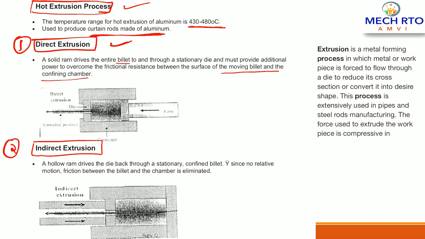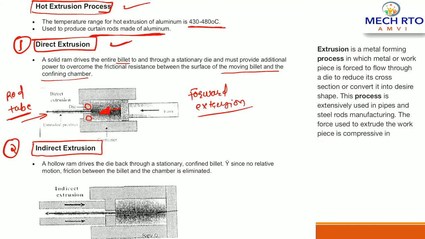This is the die, and the material is getting extruded and becoming a tube or rod like structure. That's what direct extrusion means, also known as forward extrusion.